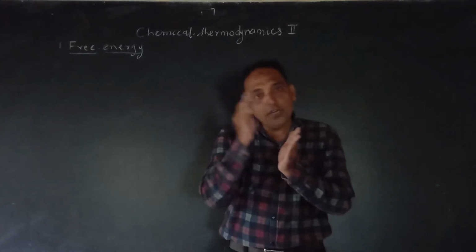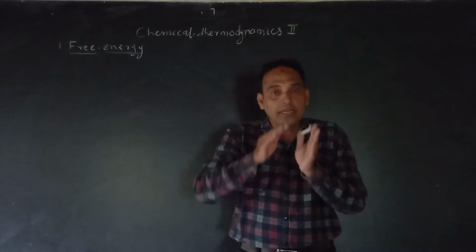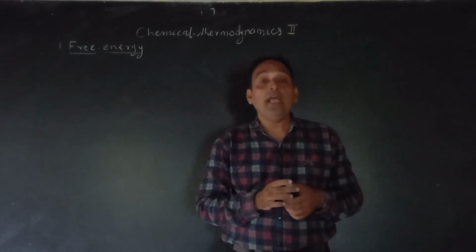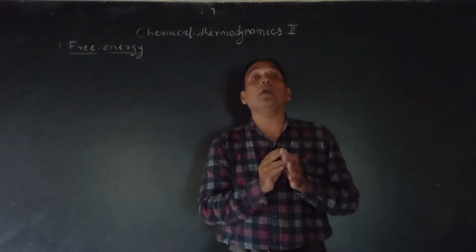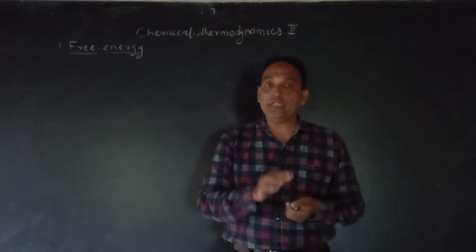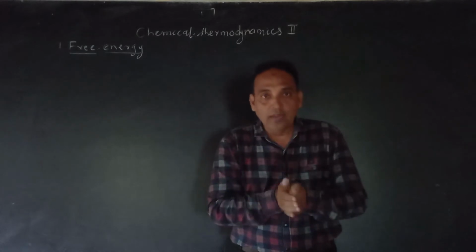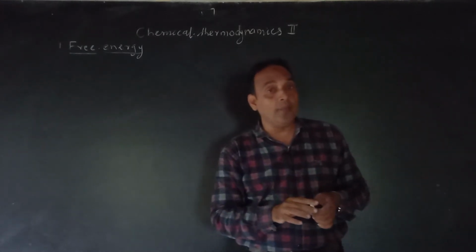Some energy converts into work, and that energy is called the available energy. The energy which converts into work is the available energy, and the energy which is lost and cannot be converted into work is called the unavailable energy. I am taking two points: one is available energy and the second is unavailable energy. What is available energy?